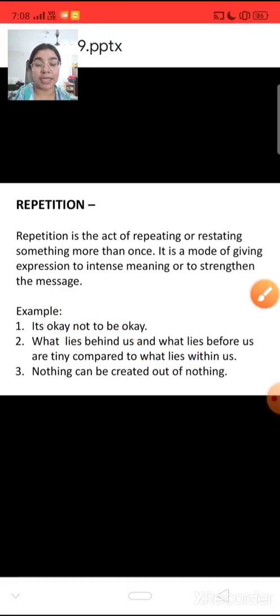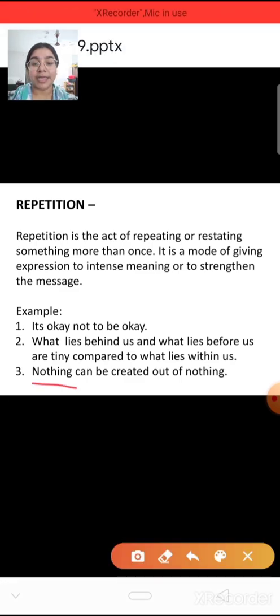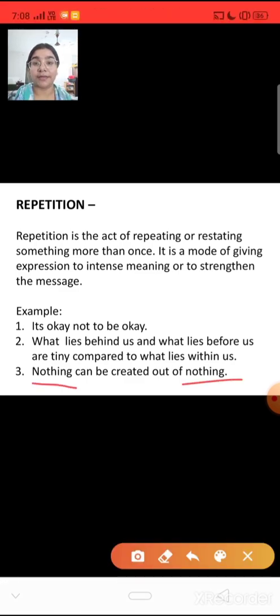At last you can see the example: nothing can be created out of nothing. If you have nothing, how could you create anything? So nothing can be created out of nothing. This is called repetition, when a word or a phrase is repeated again and again. Why? To show that there is an intense or deep meaning of that word, to express that. That is why repetition is being done.